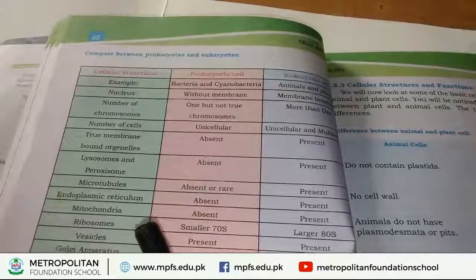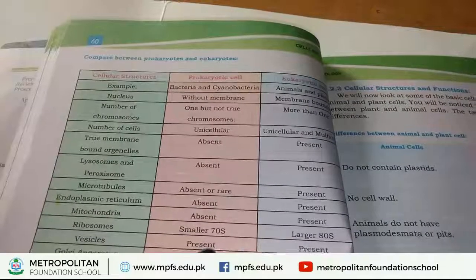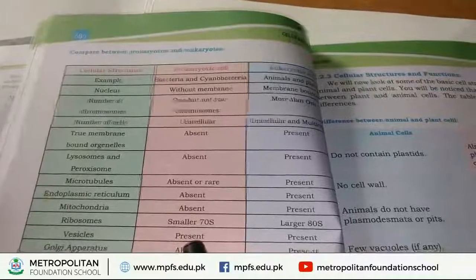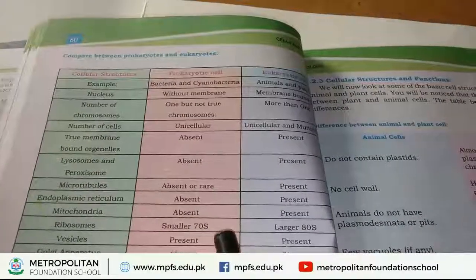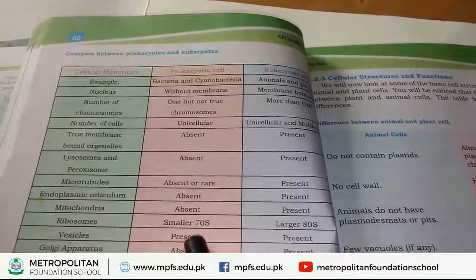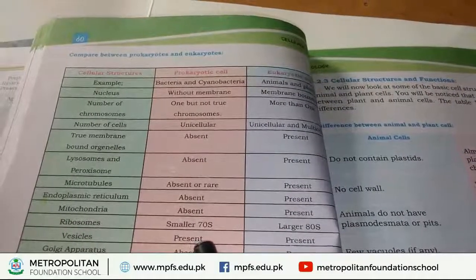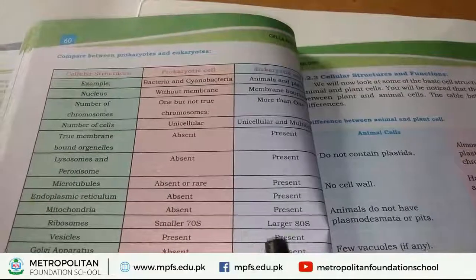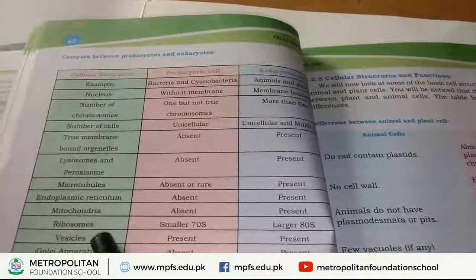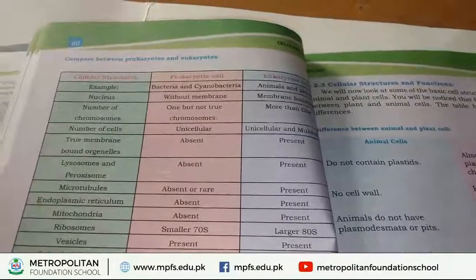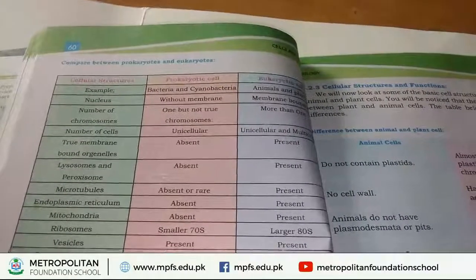These vesicles are present in prokaryotic cells and are also found in eukaryotic cells. So vesicles are special structures found in both prokaryotes and eukaryotes.